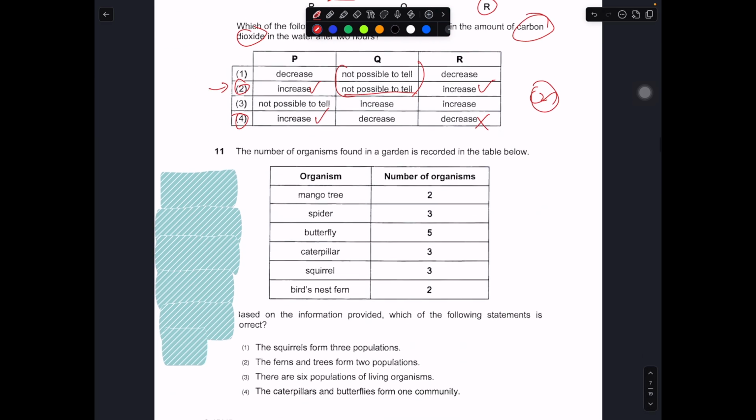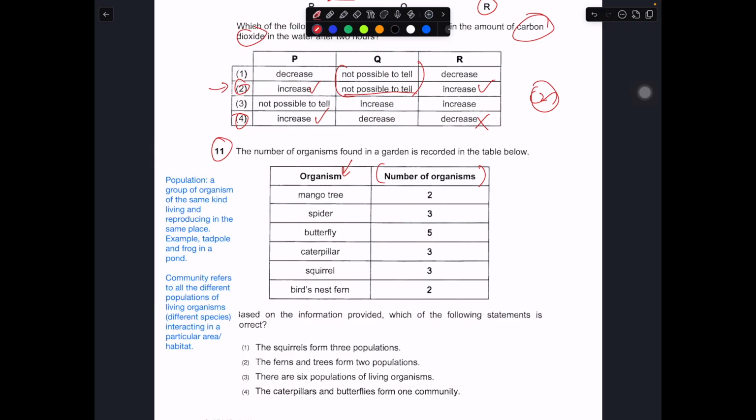Okay, so for 11, this is mainly on the definition of population, community and habitat. So we have a few organisms listed over here, and we have the number of organisms in this garden community. So based on the information, which of the following statements is correct?